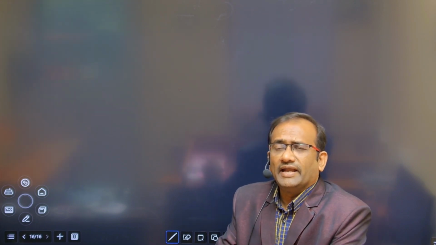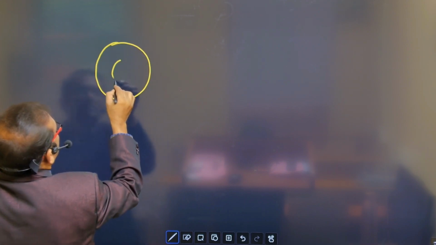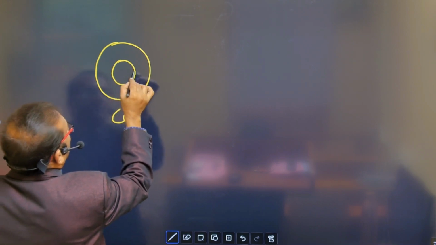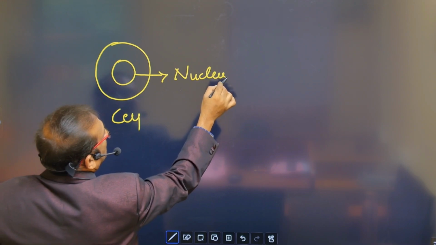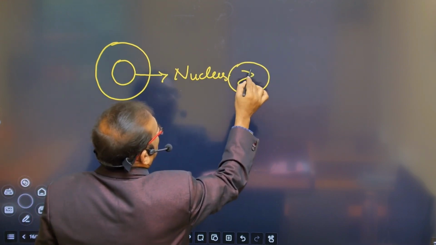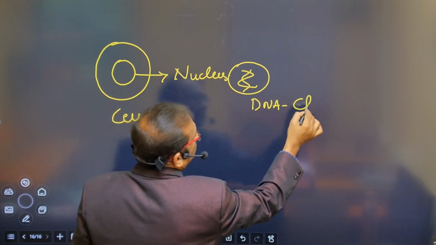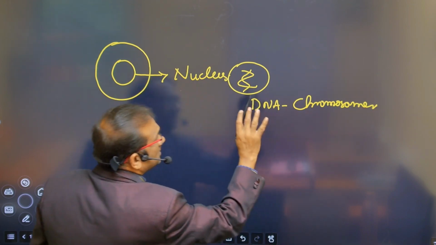After the discovery and introduction of cell biology, now look here, every living organism is made up of cells. So this is a cell. In the middle, this is the nucleus. Within the nucleus there is DNA, also called chromosomes. This is one part.